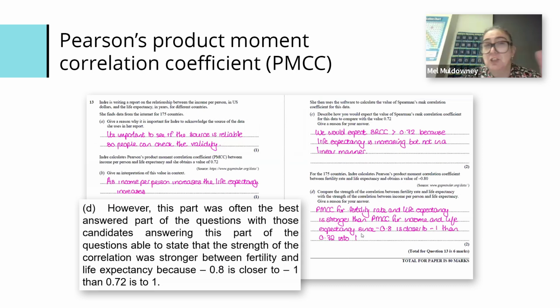Then this goes back to sharing those up and down graphs at the beginning. This is a prime example of why I like sharing them. Doing a statistics presentation talking about up and down graphs, the irony, talking about those performance stats at the beginning, because this shows how it does happen. And students, as long as they're aware of it and they're prepared, because part D was often the best part of the question, because they knew there was an understanding about the strength of correlation and which one had the stronger correlation. So there is a depth of understanding there. Maybe it is just the interpretation and getting their thoughts written down into words.